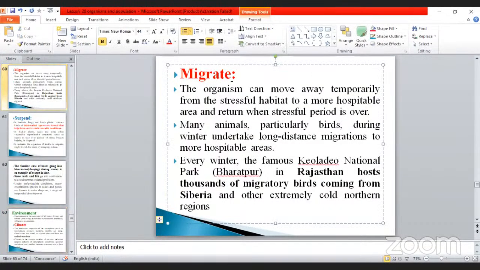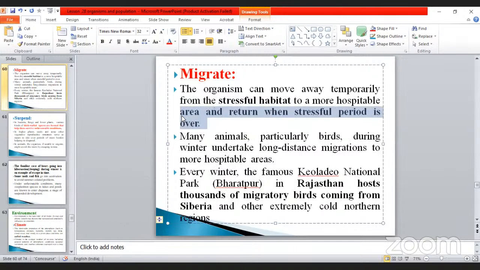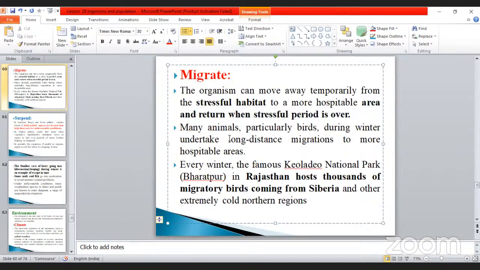See, the first one is migrate. The organism can move away temporarily from the stressful habitat to a more hospitable area, and return when the stressful period is over. This is the important one. Many animals, particularly birds during winter, undertake long distance migration to more hospitable areas. That's why I told you, I have taken Australia to India.